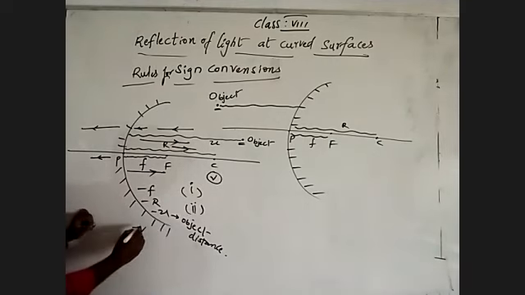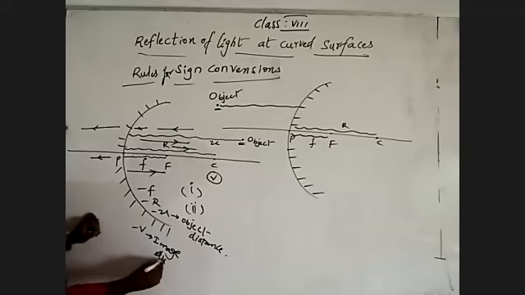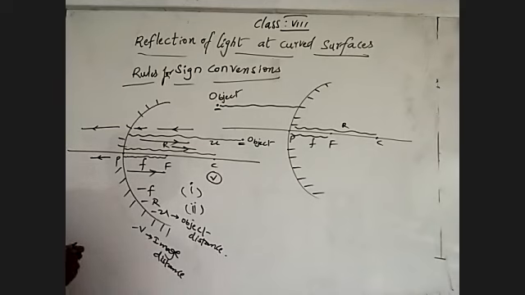So image distance is also negative for the concave mirror. Object distance is negative for every mirror, but we have to remember the rest carefully.